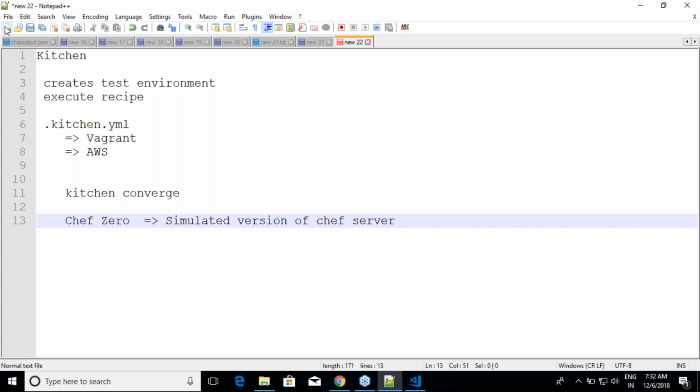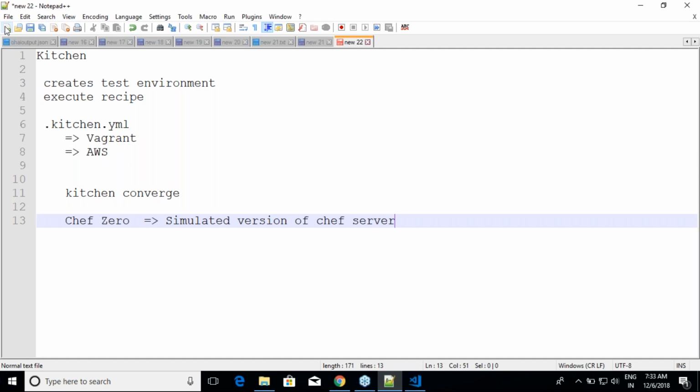And this is very important because these days people don't buy Chef licenses because they are integrating with Terraform. And when they integrate with Terraform, individual machine provisioning happens. And when the individual machine provisioning happens, we use either Chef Zero or Chef Solo, which is single machine Chef servers. That's the whole idea. So this Kitchen will leap us forward into Terraform when we speak about Chef provisioning in Terraform, right? Just like how Kitchen is going to do the stuff, even in Terraform the same thing happens. So am I clear on this?